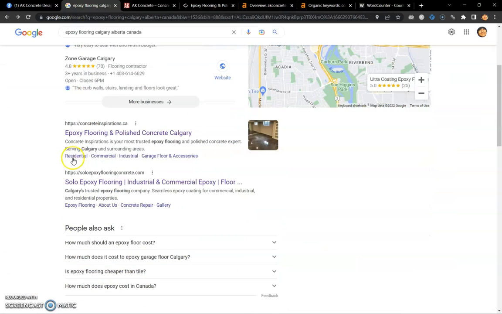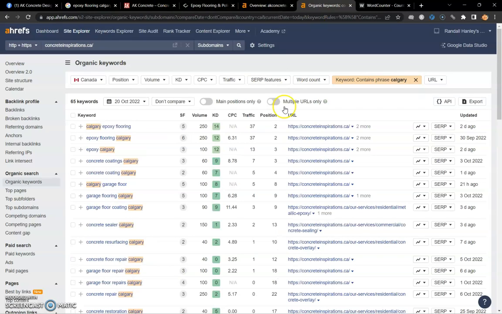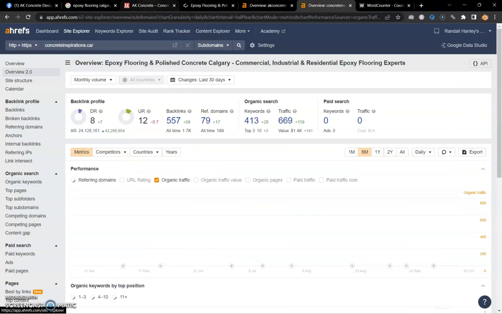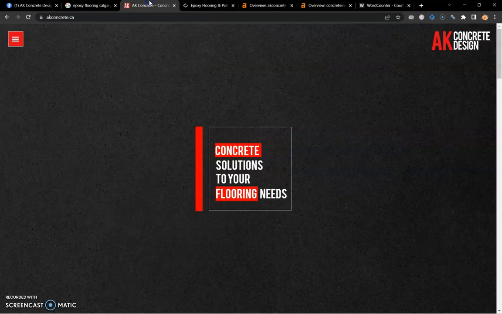And when I say rank for it, I mean to show up in this area when someone puts in epoxy flooring, Calgary, Alberta, Canada. And then this is the traffic that they're getting to their website a month just from this keyword alone. And this is their positional ranking in Google's eyes. So that is that for the keywords. I hope it gave you a better clarification on it. Let's go on to point number 2.